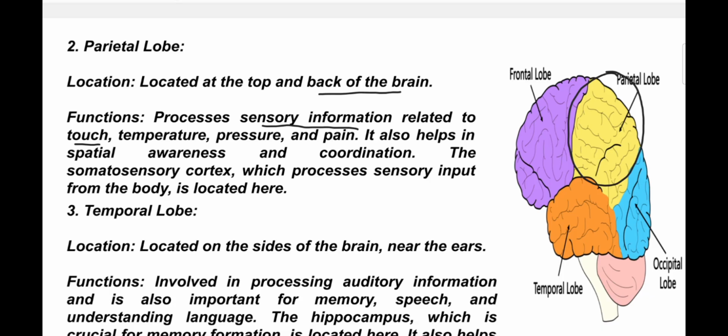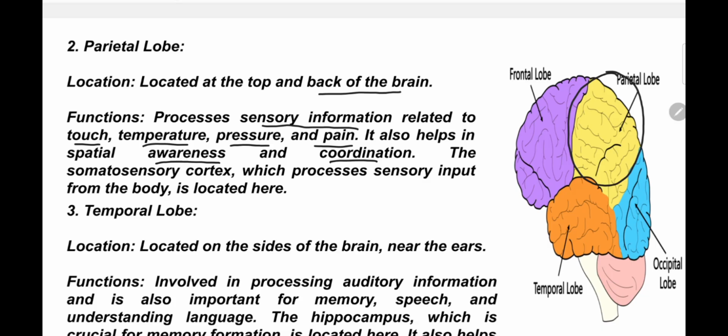That is because of the parietal lobe. And also temperature. We can sense cold and hot temperature. Pressure, pain, all these things are controlled by the parietal lobe. It also helps in spatial awareness, like where I am standing, in which position I am sitting. Okay, and coordination. The somatosensory cortex, which processes sensory input from the body, is located here.